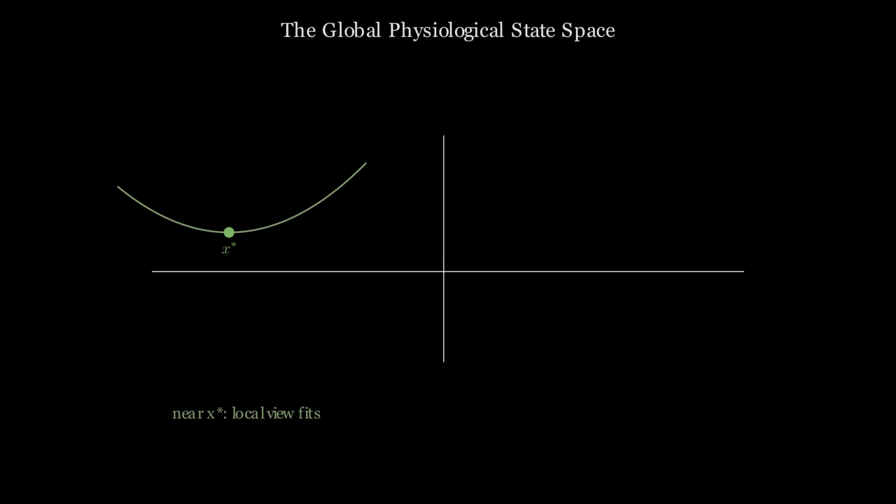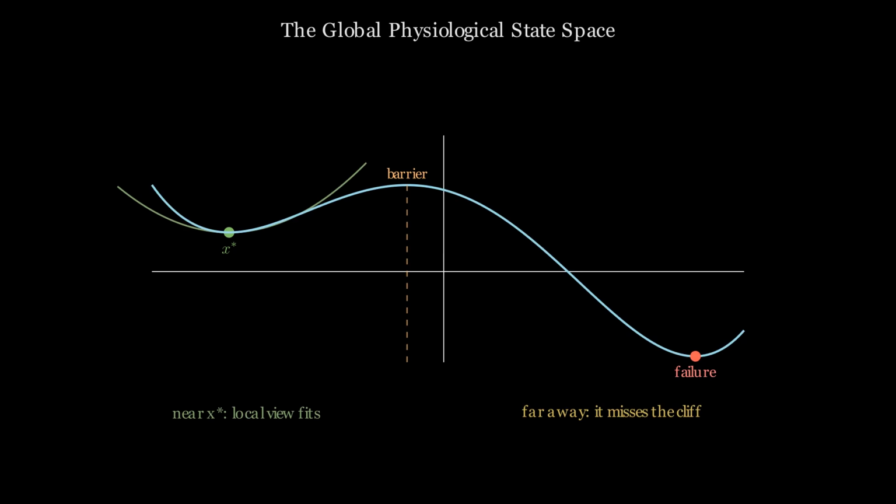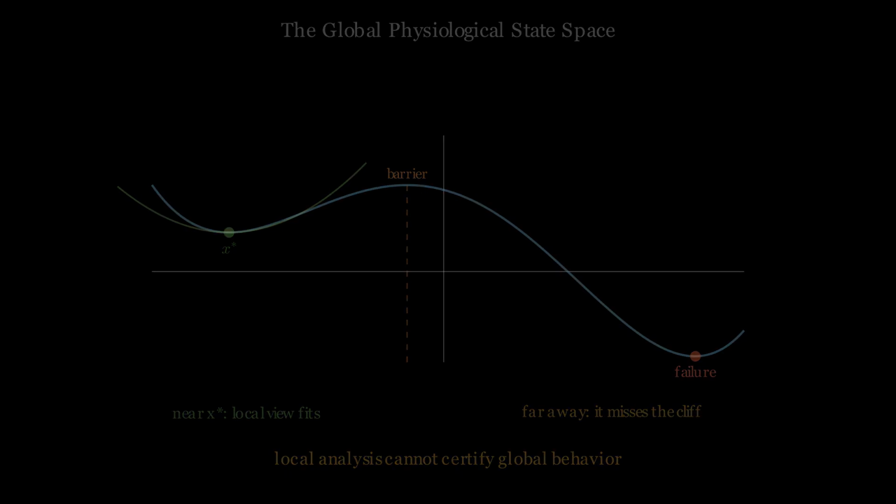Near the set point, linear regulatory dynamics govern. Farther away, nonlinear disease dynamics take over. New pathological forces dominate. The patient is no longer protected by local homeostatic balance. A claim of global patient safety requires evidence across all physiological states. Local clinical observation cannot provide that evidence.